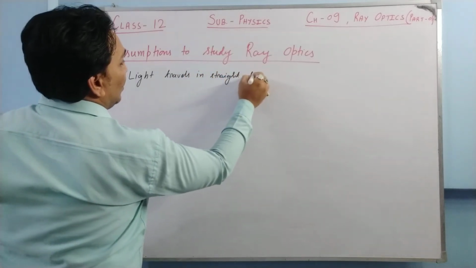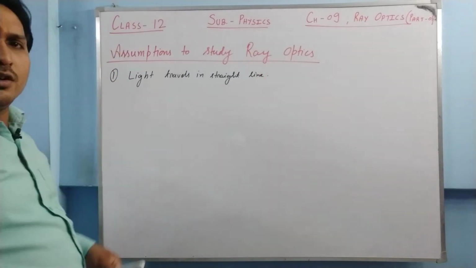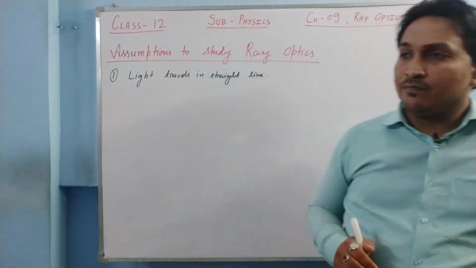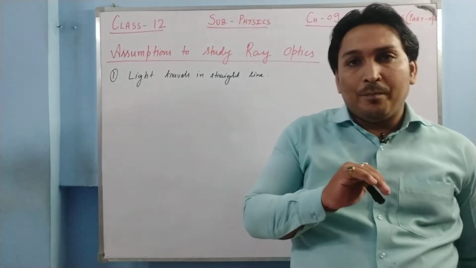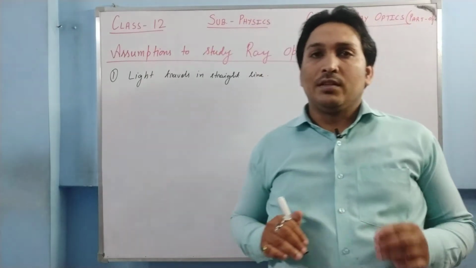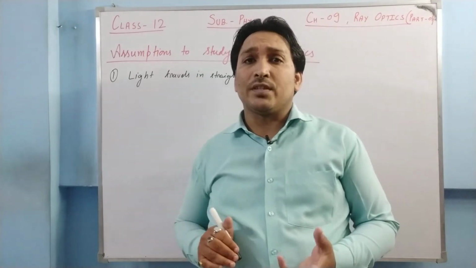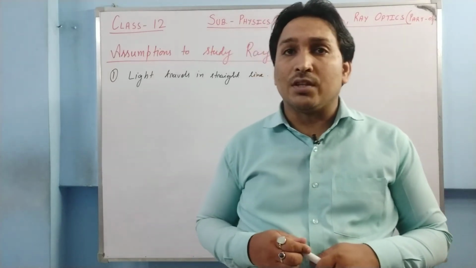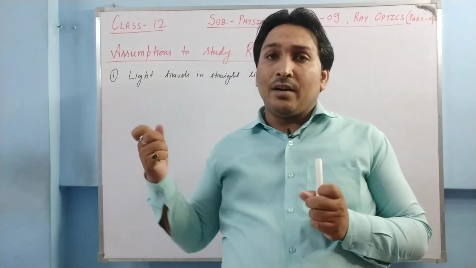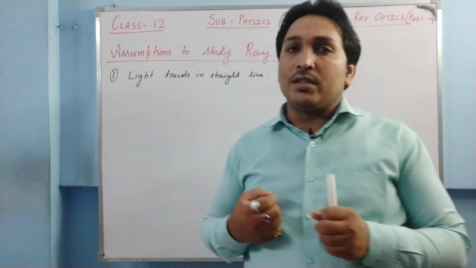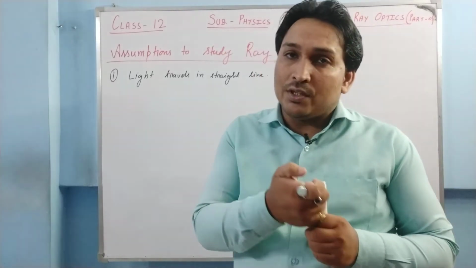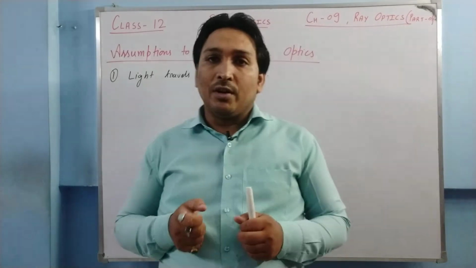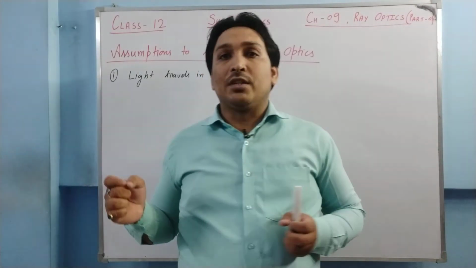Light travels in a straight line. Now you'll be like, there is nothing new, we already knew it. Actually, what happens? Light sometimes bends from its path. It happens because of scattering, because of the Tyndall effect. You must have studied. Whenever light strikes a particle whose size is comparable to the order of its wavelength, the light deviates from its path.